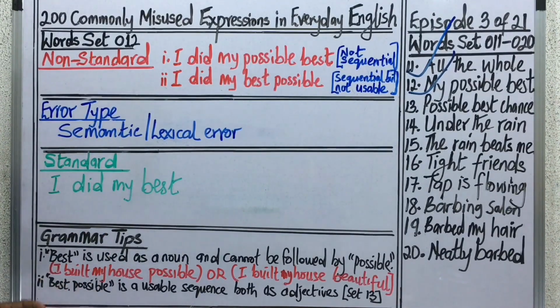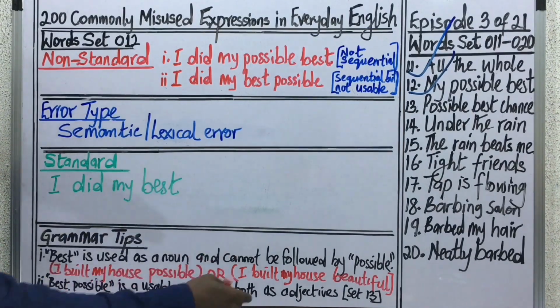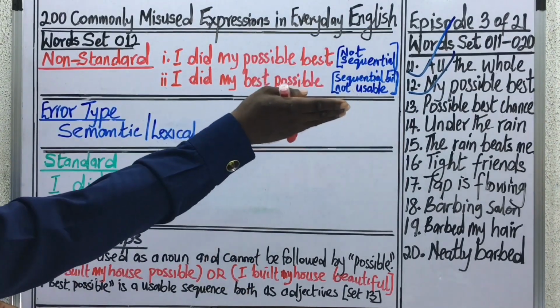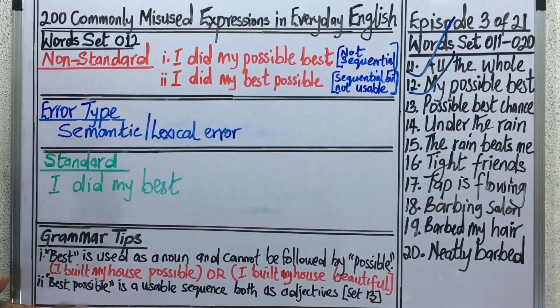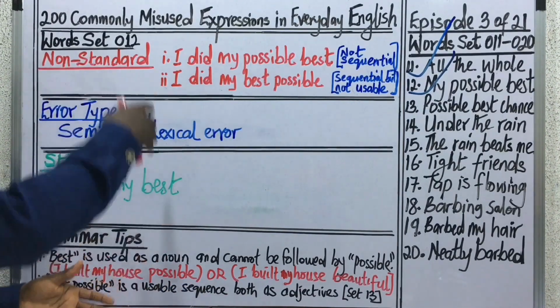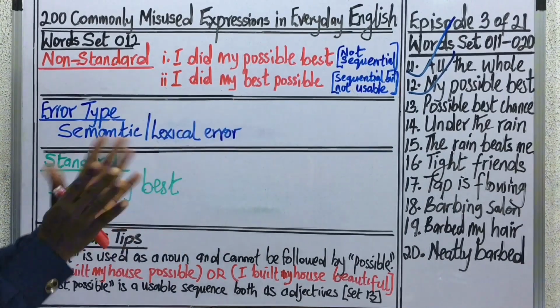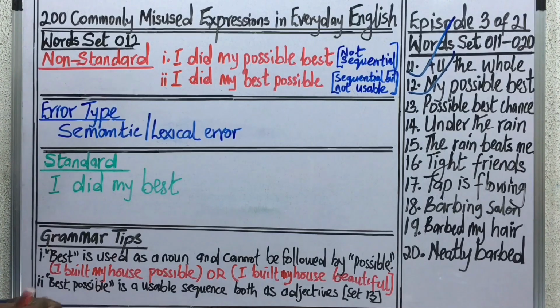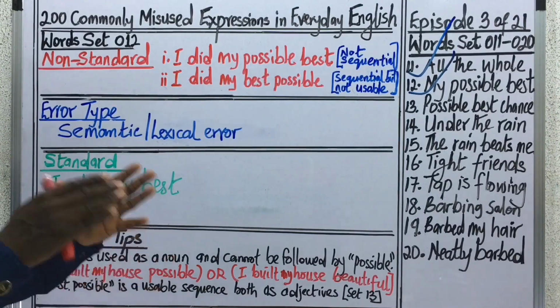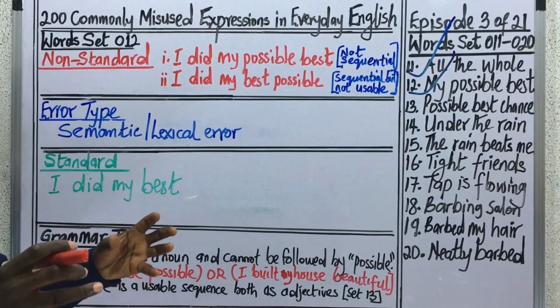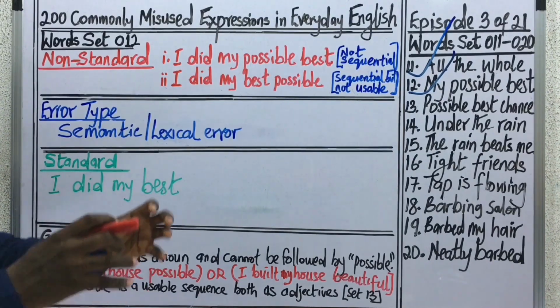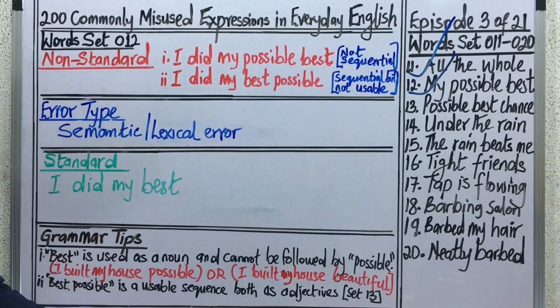Then I have an additional grammar tip here that's going to help us when we get to word set 13. In our word set 13, this tip is going to help us there. It says, best possible is a usable sequence. I think I've explained that time and again in this analysis. So best possible is a usable sequence, whereas possible best is not the usual way that these two words normally come together in English. One thing you must understand about English is that words have their proper way of coming together. Words have a proper way of joining together to speak in English.